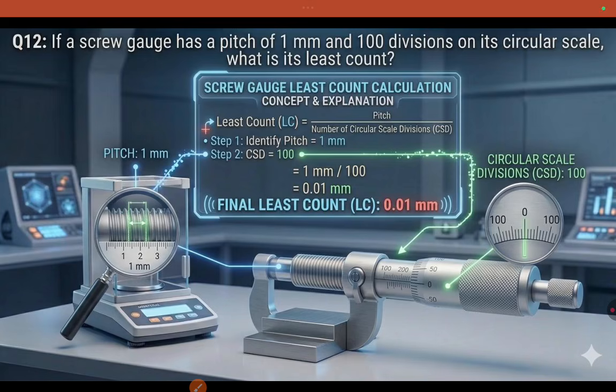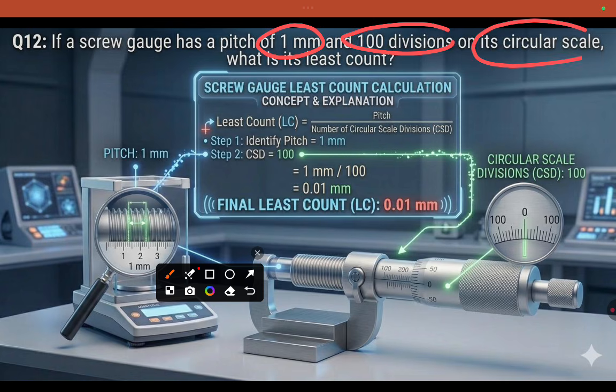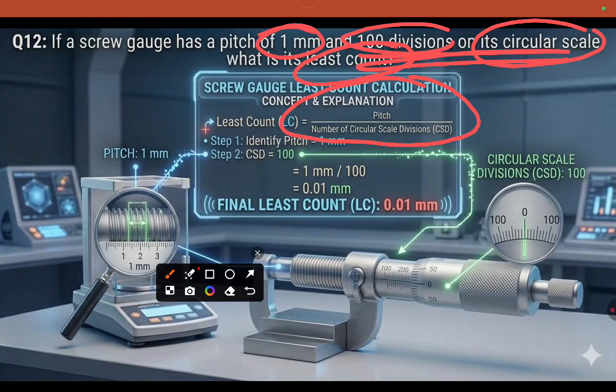Okay, if a screw gauge has pitch 1 millimeter and 100 divisions of the circular scale, what is the least count? Here the question is asking about least count. The least count formula is pitch by number of circular scale divisions. We have 100 circular scale divisions, and pitch is 1 millimeter.